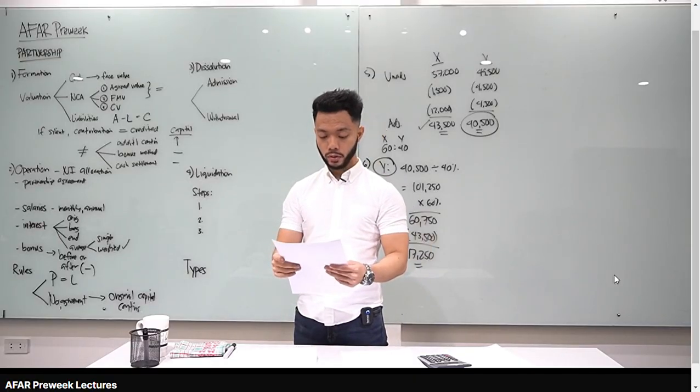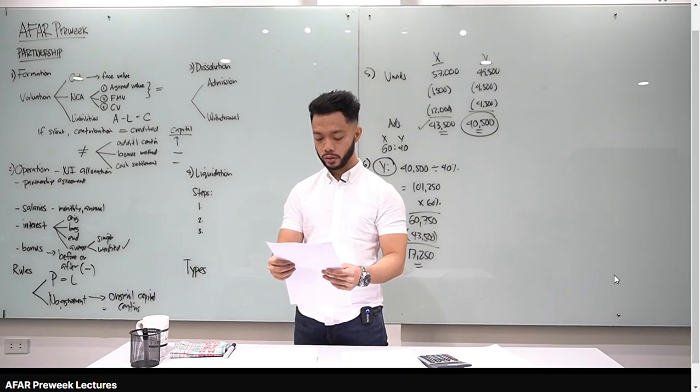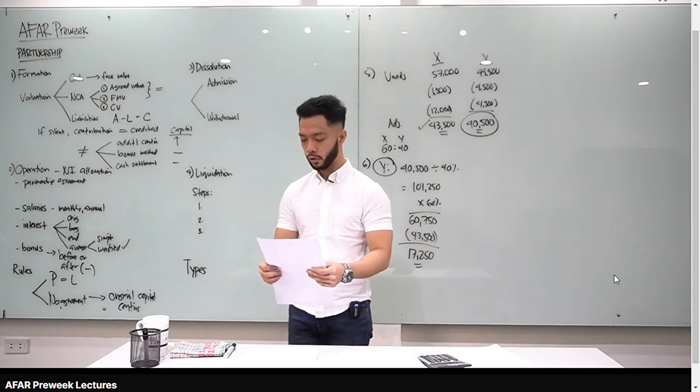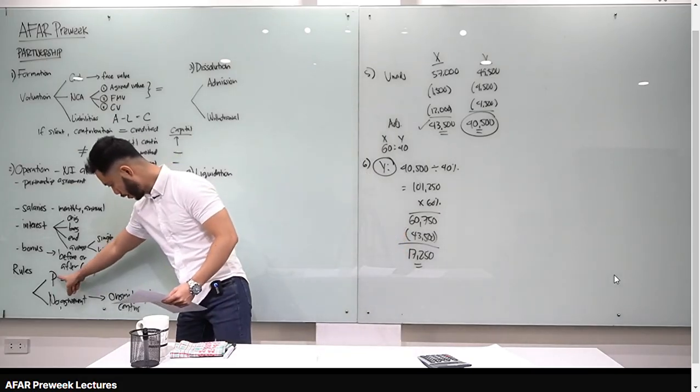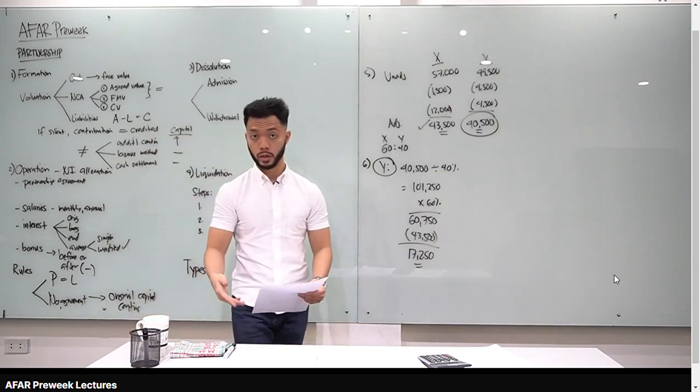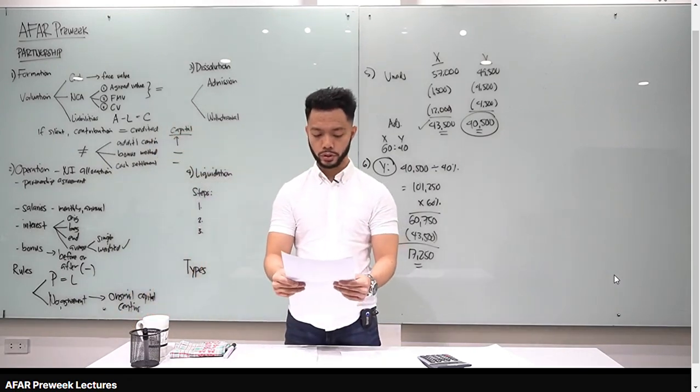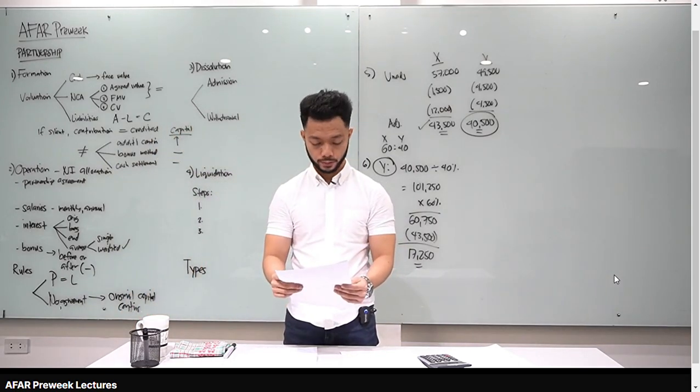Number 8, according to the civil code, if only the share of each partner in the profits has been agreed upon, the share of each in the losses shall be. Pag profits na yung pinag-usapan, same way kung paano mo allocate yung losses. Letter D, the same as the sharing in profits. Let's go to number 9.